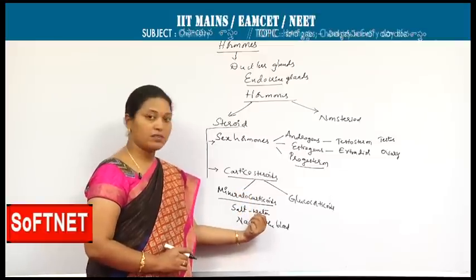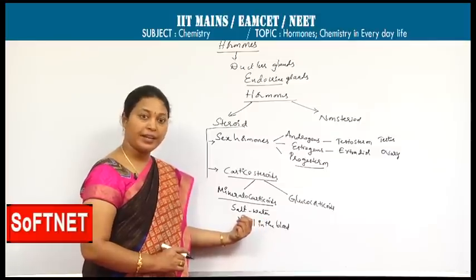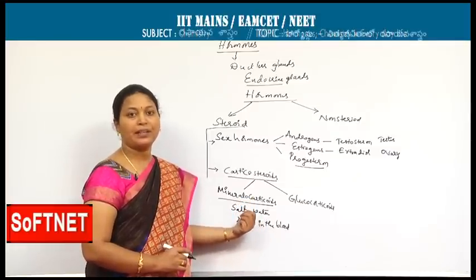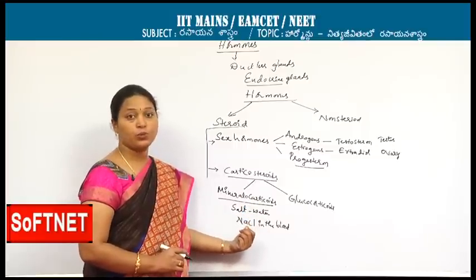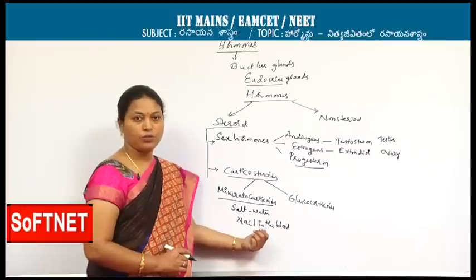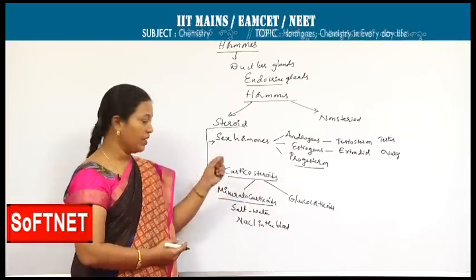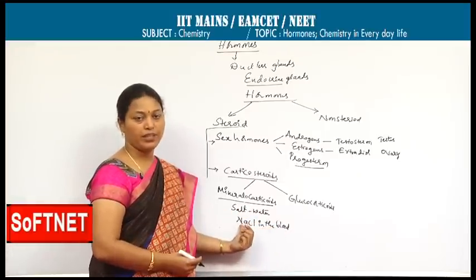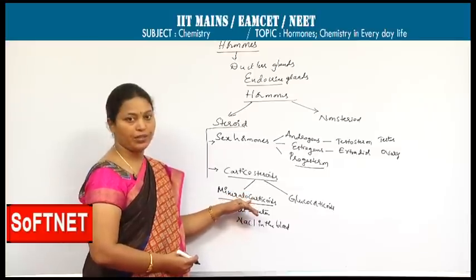Regarding salt water balance, in summer the person gets a lot of sweat, thereby there is a loss of sodium chloride. At that time, mineralocorticoids have to be activated by taking plenty of water, and they also control the percentage of sodium chloride in the blood. Of course, we won't take any blood, but if you tasted blood, it has a salty touch due to the presence of sodium chloride. That percentage is also controlled by mineralocorticoids.